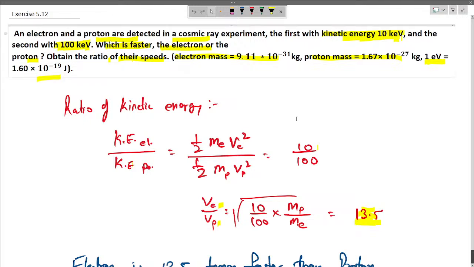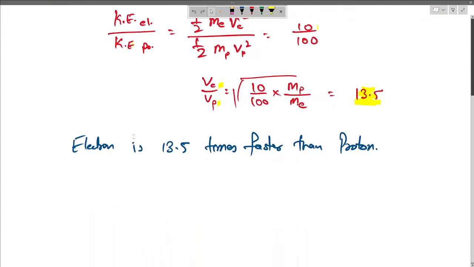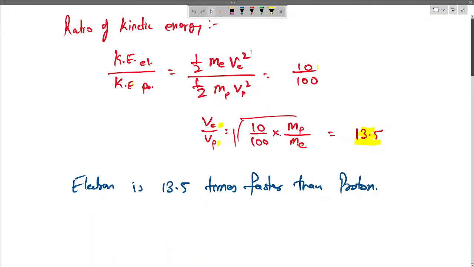Now the next question is, an electron and proton are detected in a cosmic ray experiment, the first with a kinetic energy of 10 kilo electron volt and the second with a kinetic energy of 100 kilo electron volt. Which is faster, the electron or the proton? So we know the expression for kinetic energy, that is half mv square. Here we have been given the masses of electron and proton, that is me and mp. We will divide the expressions with the given ratio, and we find that the velocity of the electron is 13.5 times that of the proton.